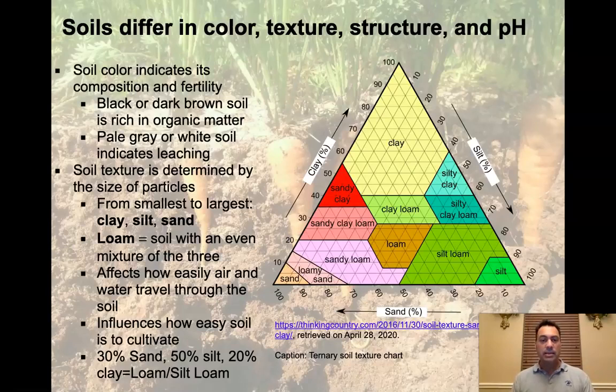And it turns out that the stuff that really grows well, or really has what plants need to grow well in, are loams. So loam is a soil with an even mixture of the three. That means you've got large sand, which allows good drainage, but it also has clay in it, which allows some adhesion or some protection against the water just dropping right out of it. So you want a blend of these things. Of course, it also affects how easily air and water travel through the soil. If you have a large amount of clay, water and air get through it very slowly. It's very difficult for these components to get through the soil.